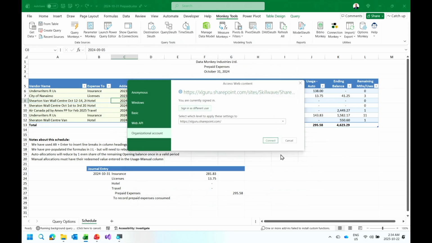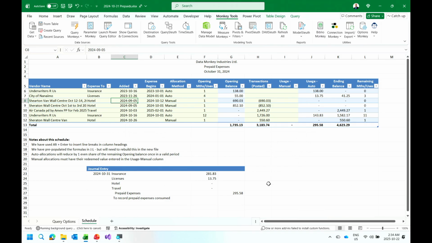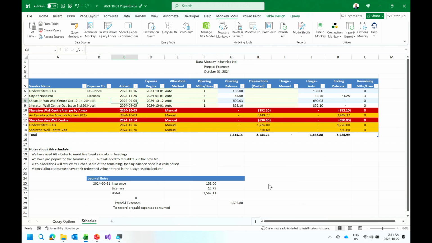I always love how it's like sign in as a different user and you click next, next, next, next, next, because it's the same user every time. And at this point in time, it will refresh now. Even though it's coming from SharePoint, it still actually grabs it. So this actually smartly handles this thing. Quite frankly, this is exactly how the connector should work that Microsoft shipped, but does not, which is why I wrote my version to go this route.